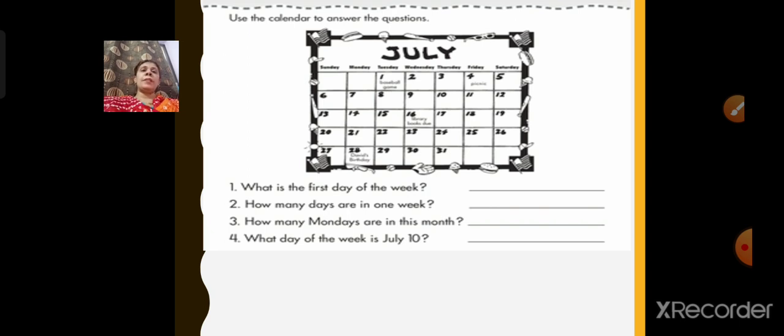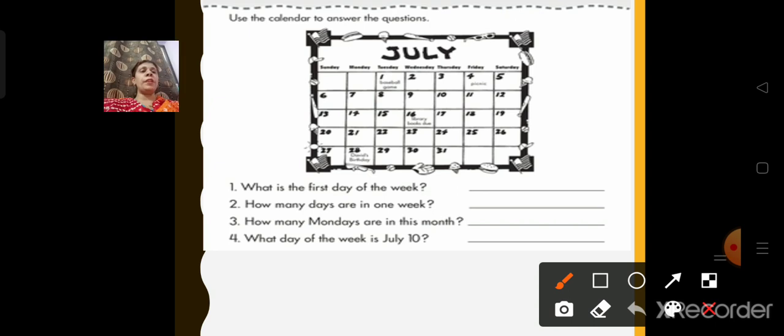Okay, so we'll start. Use the calendar to answer the question. The first question is, what is the first day of the week? See, it is Sunday, Monday, Tuesday, Wednesday, Thursday, Friday and Saturday. But we want only the first day. First day means from where the week starts. So the week starts from Tuesday. That is the first day of the week. So our answer will be Tuesday.